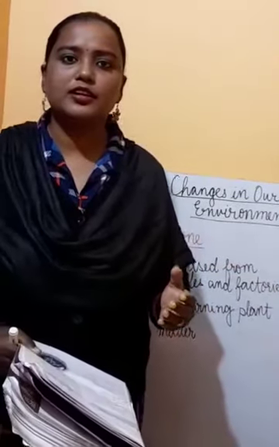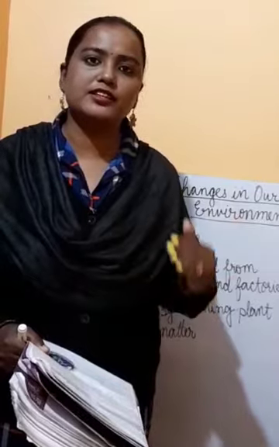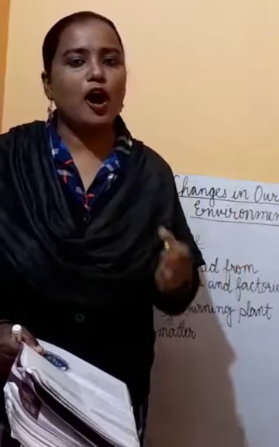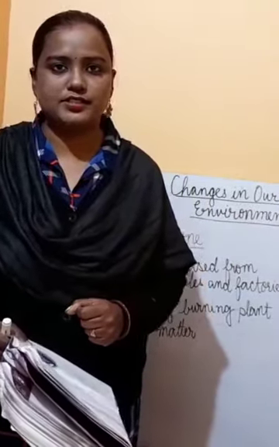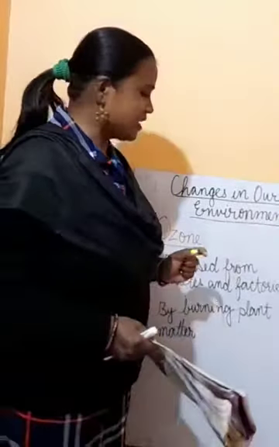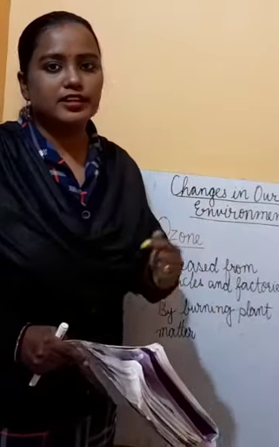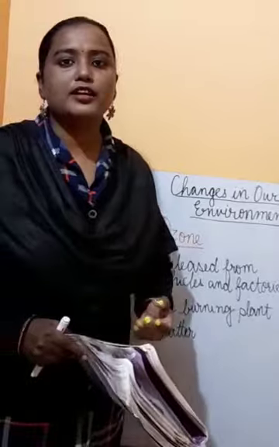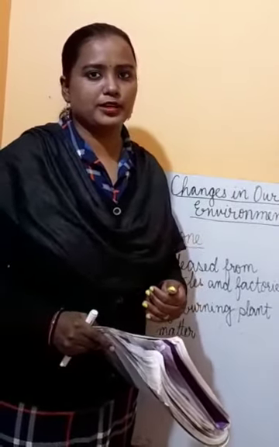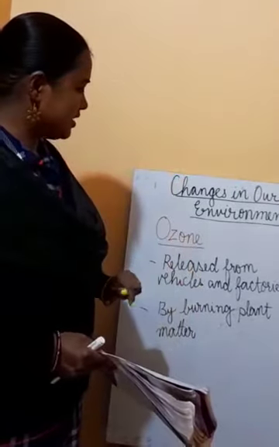When it is in the stratosphere. Now, how is it a greenhouse gas? It is a greenhouse gas when it is released or produced in the troposphere where we live. How is it released into the air?